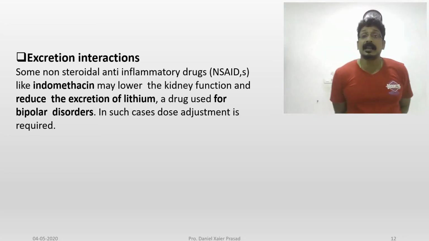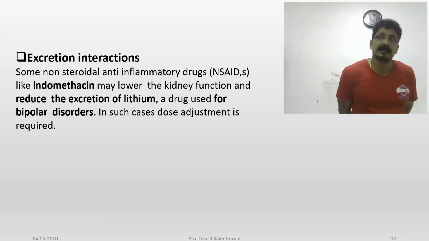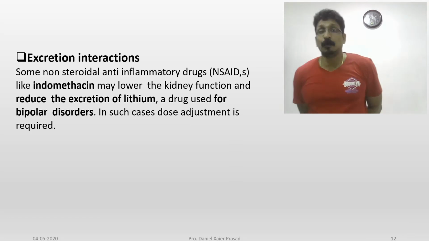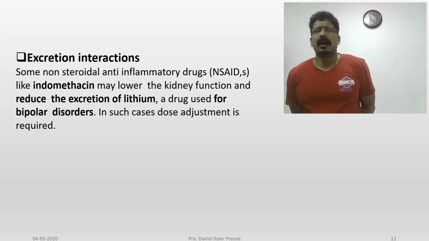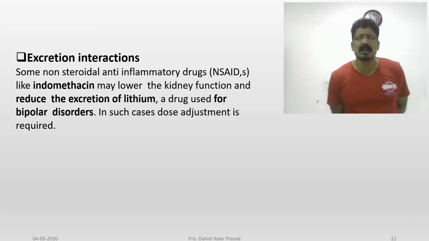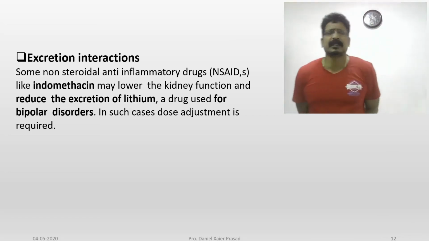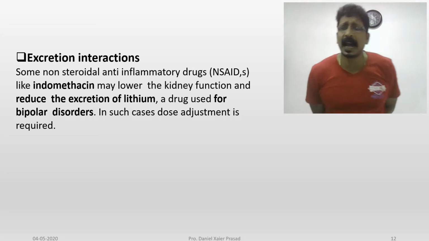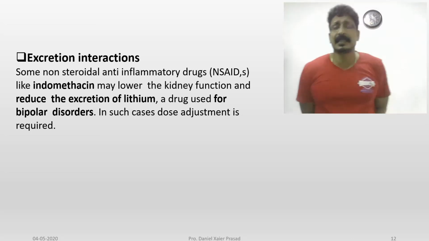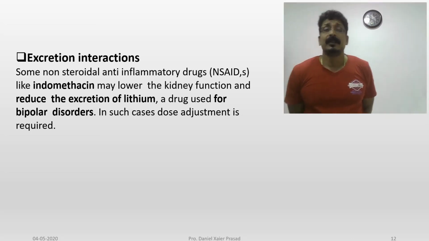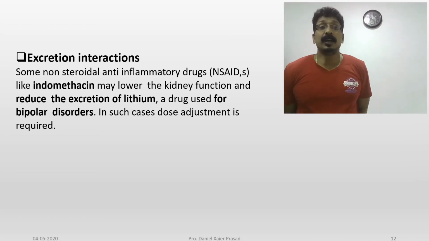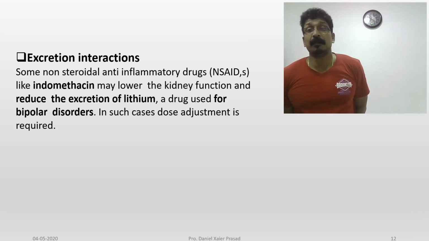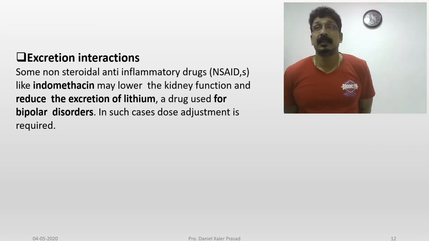Indomethacin is one drug which I have taken as an example, but you might have studied many. Even paracetamol comes, with COX-1, COX-2, COX-3. You might have studied a lot of the mechanism of action of the analgesic drugs, especially non-steroidal anti-inflammatory drugs.